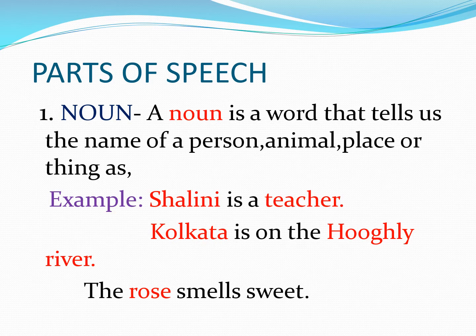A noun is a word that tells us the name of a person, animal, place or thing. Example: Shanli is a teacher. Here Shanli is a name, so it is a noun. Kolkata is on the Hooghly River. Kolkata and Hooghly River are nouns. The rose smells sweet. Rose is the noun over here.